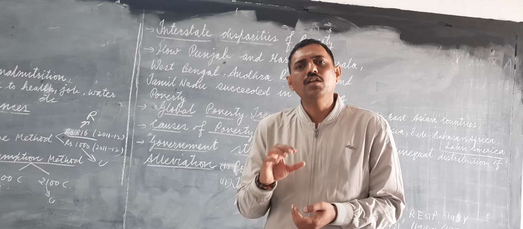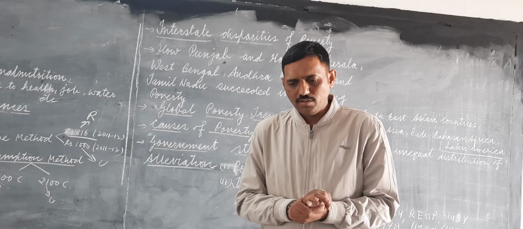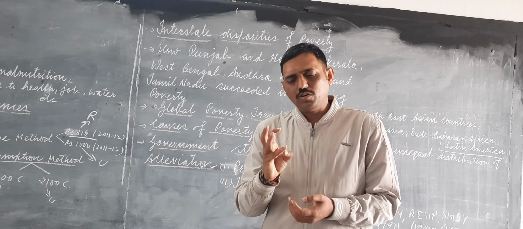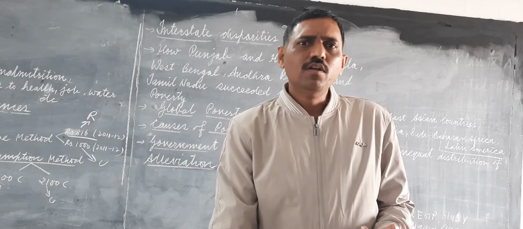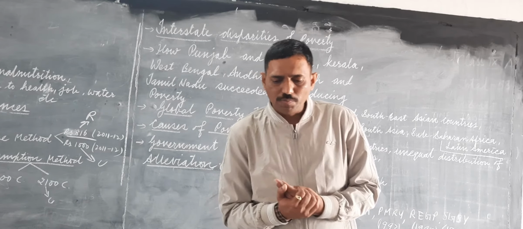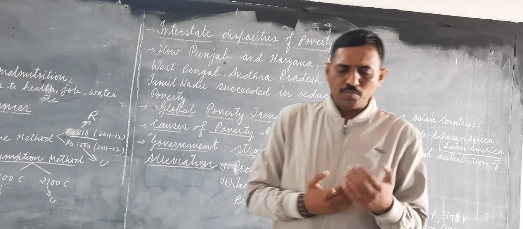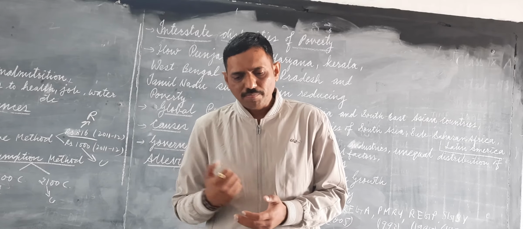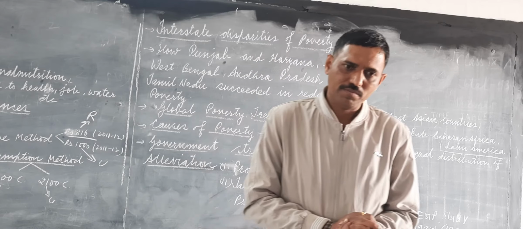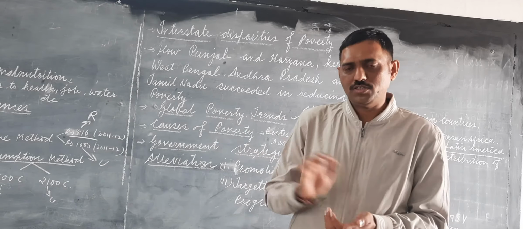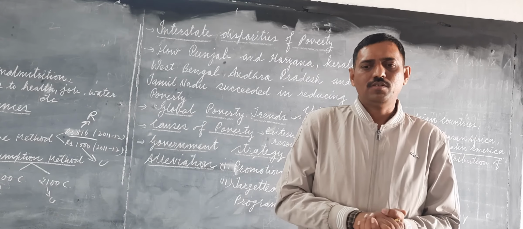But there are still bigger challenges ahead. That means food, clothes, shelter, everybody will get. But there will be bigger challenges ahead which will be more difficult to achieve, like job security, proper education, healthcare, dignity for the poor. These will be the bigger challenges ahead. Hope the chapter must be clear.